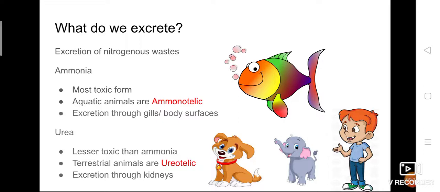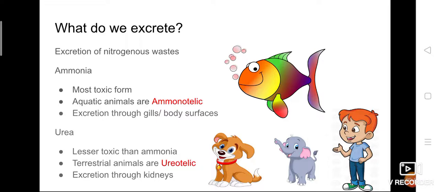If the nitrogenous waste is in the form of ammonia, those organisms come under the group ammonotelic, because ammonia is easily soluble in water, but it needs a large amount of water to be eliminated from the body. So most aquatic animals, because they are living in water, need more water to remove ammonia, isn't it?